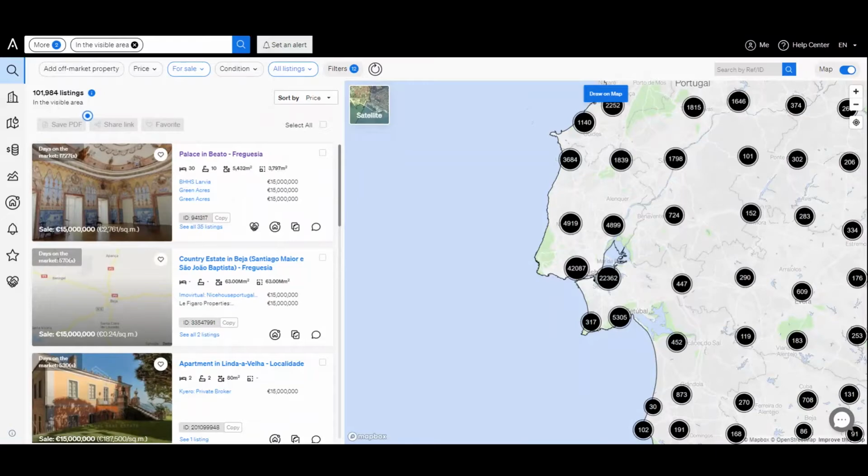CASAFARI Connect allows you to share business with more ease and transparency. You can check partners' sharing conditions and negotiate new terms without leaving CASAFARI.